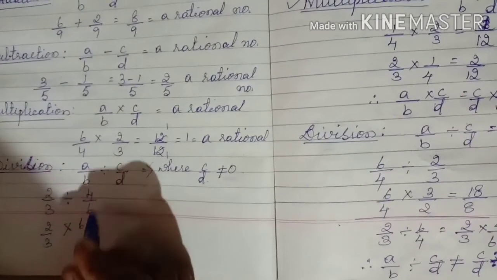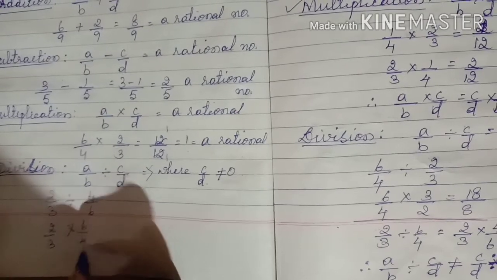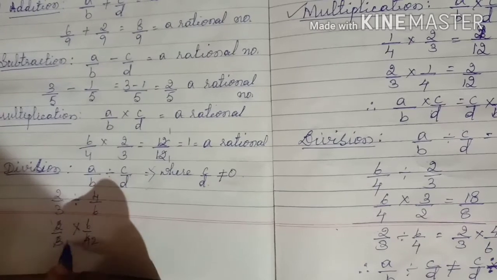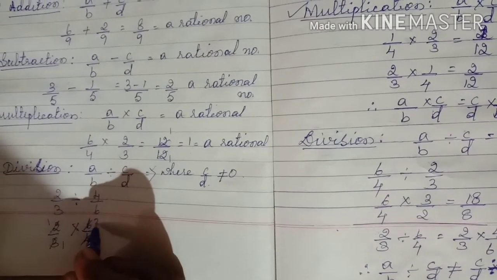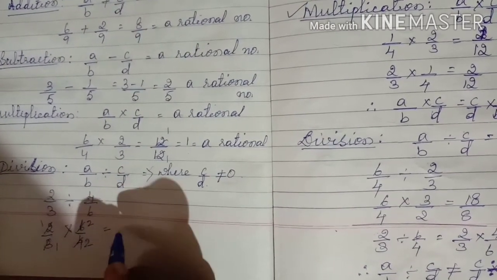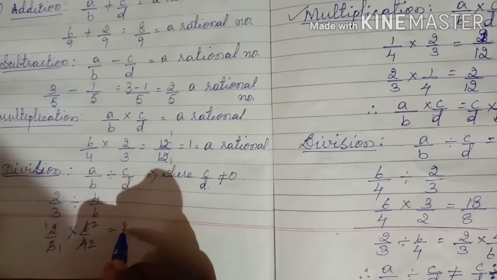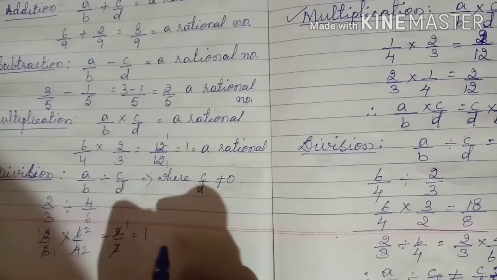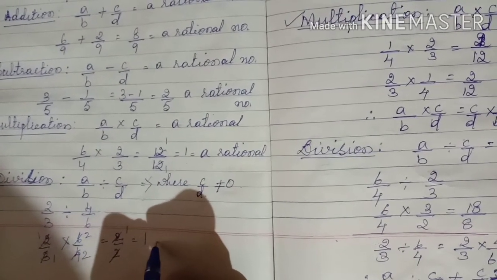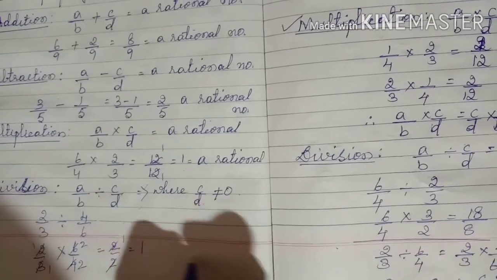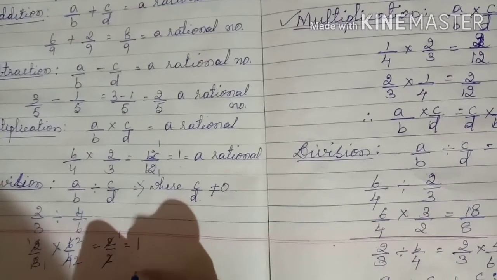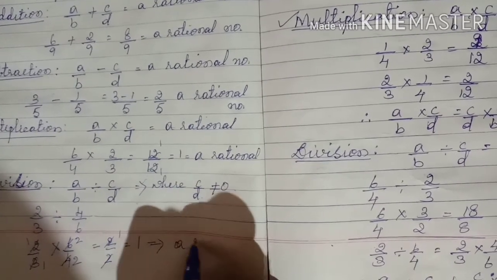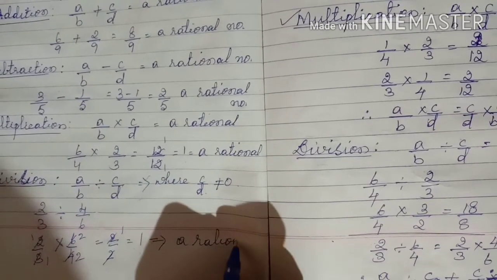What is the reciprocal of 4 by 6? 6 by 4. Okay. Now 2 1s are 2, 2 2s are 4, 3 1s are 3, 3 2s are 6. So what do you get here? 2 by 2, that is equal to 1. What is this 1, children? 1 is a rational number. Why is it a rational number? Since the denominator is 1. Yes or no? So what did we get here? A rational number.